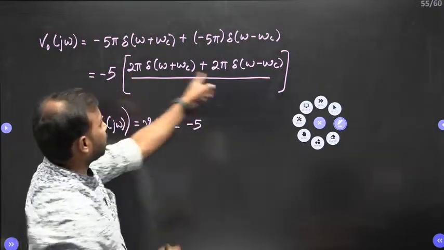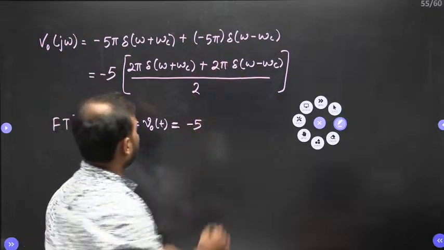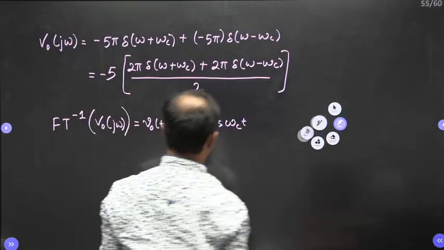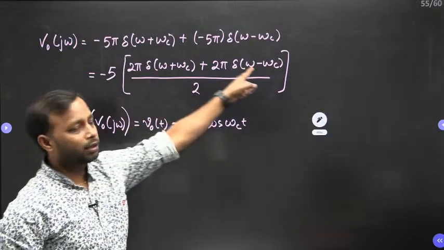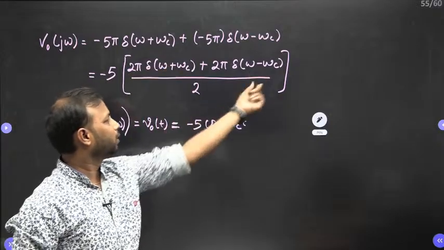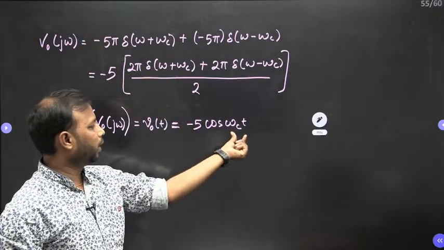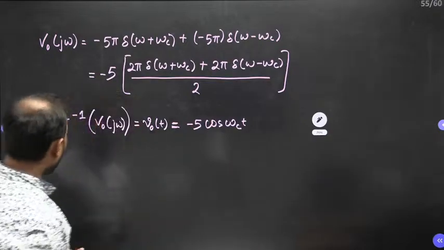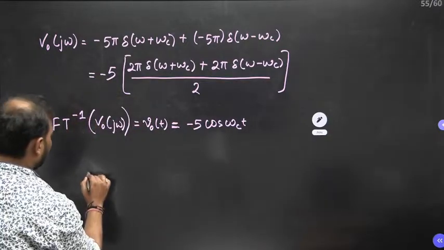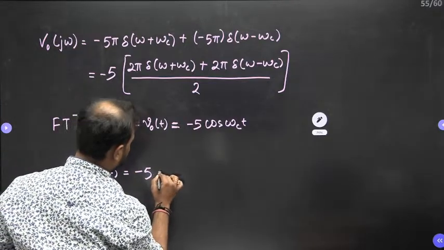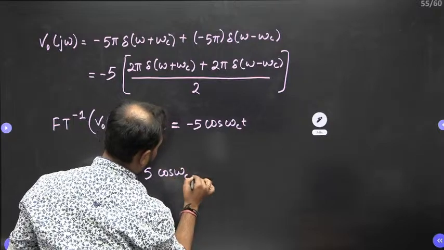So what is its Fourier transform? Its Fourier transform is cos omega ct. So what is the inverse Fourier transform of this? It will be cos omega ct, and omega ct is 314. All right. So we have got V naught of t as minus 5 cos omega ct.